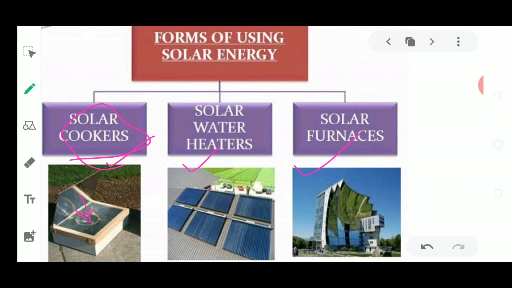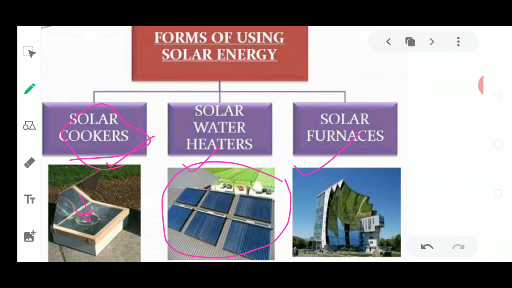Similarly, there are water heaters, where the water gets warmed up with the help of the sun's heat. You could see here it has a water tank, and above this water tank